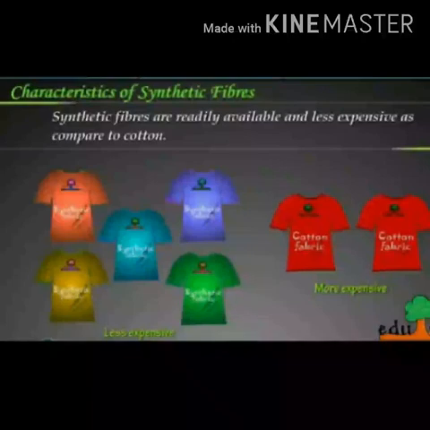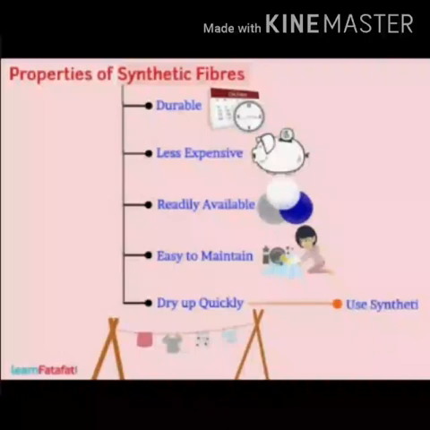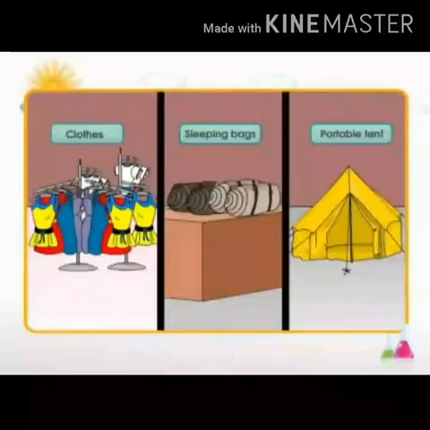As a conclusion, synthetic fibers are durable, less expensive, readily available, easy to maintain, and they dry quickly. Because of these characteristics, they are used in clothes, sleeping bags and tents. We can make these products from synthetic fibers.